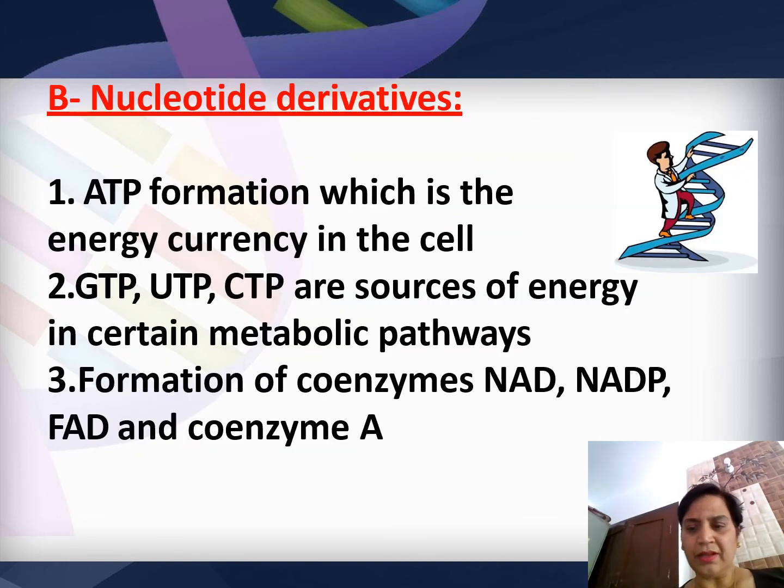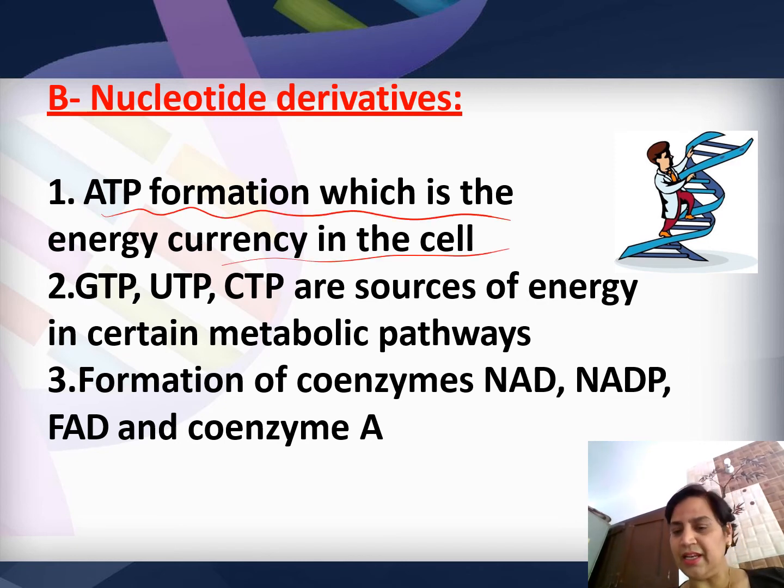Then nucleotide derivatives. Just now I discussed ATP formation, which is the energy currency of the cell. Others are GTP, UTP, CTP. They are again very, very important. Similarly, formation of coenzymes, they play a very important role. So nucleotides and their derivatives are actually very important. Then there are certain synthetic derivatives of nucleotides also which have a therapeutic role in the body to perform.